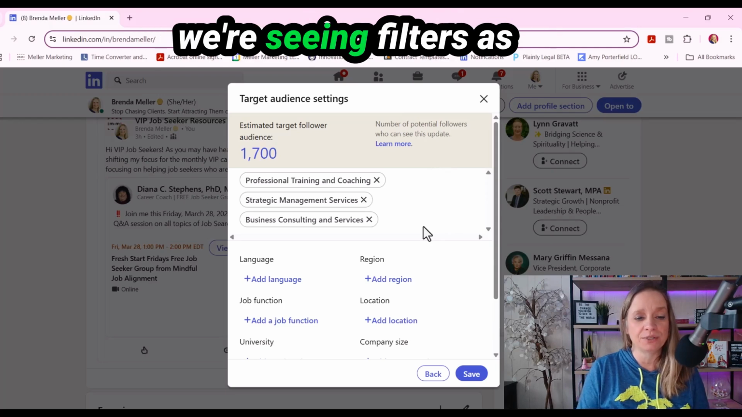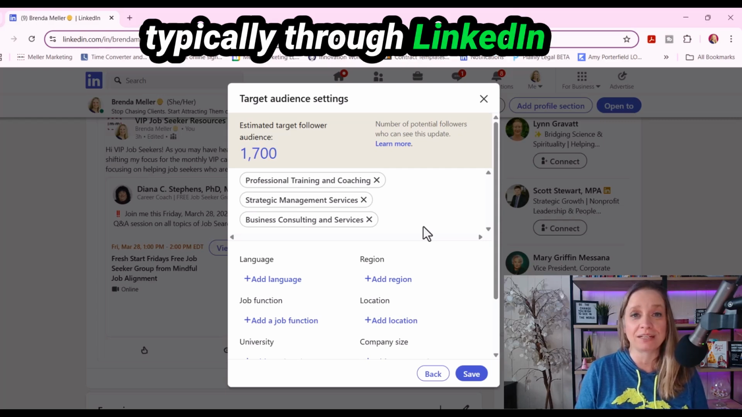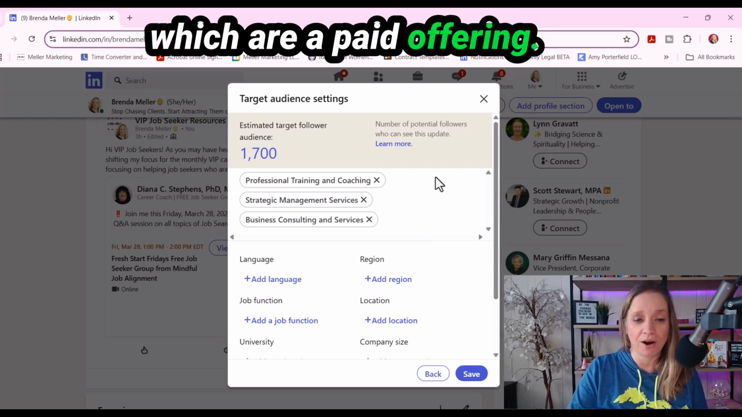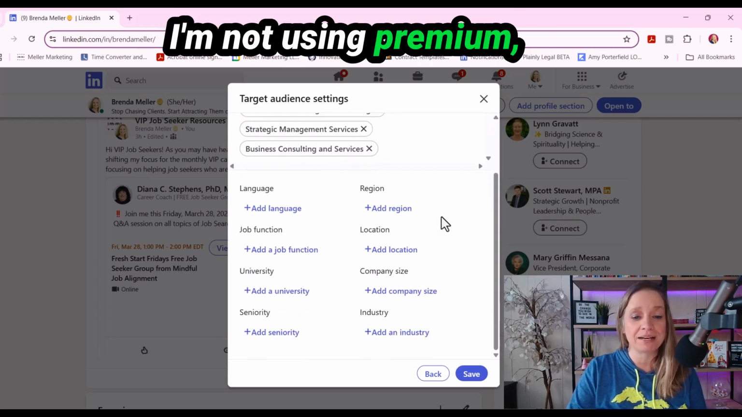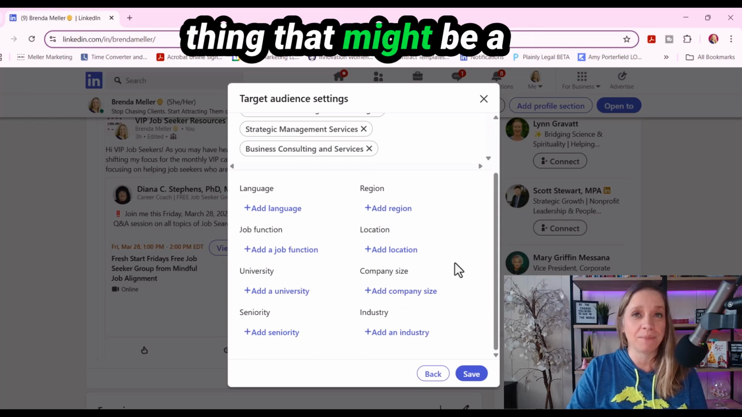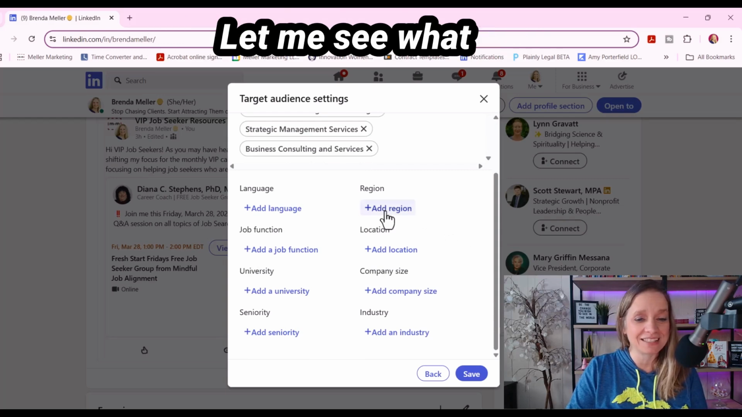And typically when we're seeing filters as it relates to posts from our company page, that's typically through LinkedIn Marketing Solutions, which are a paid offering. I'm using the free basic version of company pages. I'm not using premium, which would be another thing that might be a reason. But I was really intrigued when I saw this. Let me see what happens here.